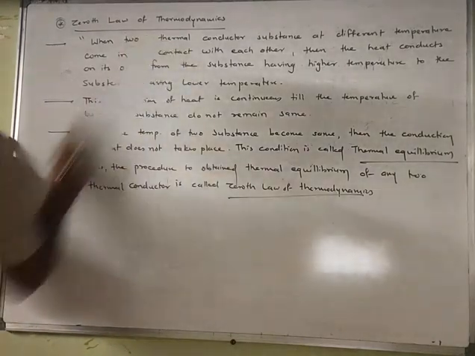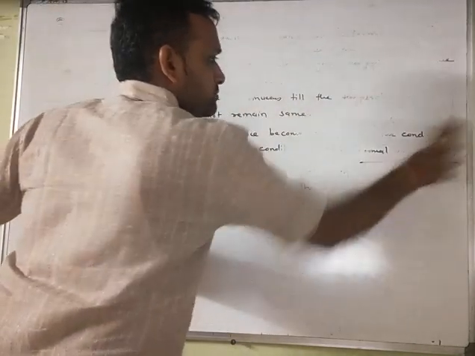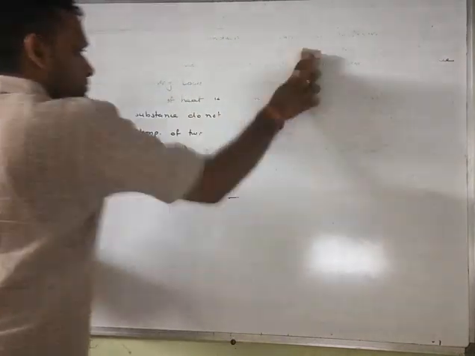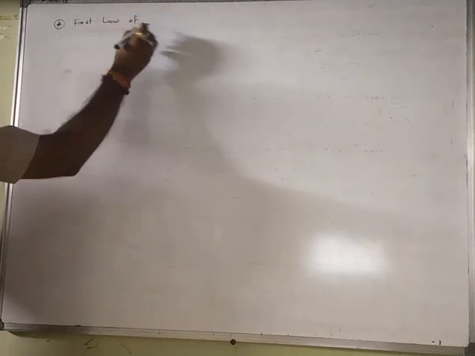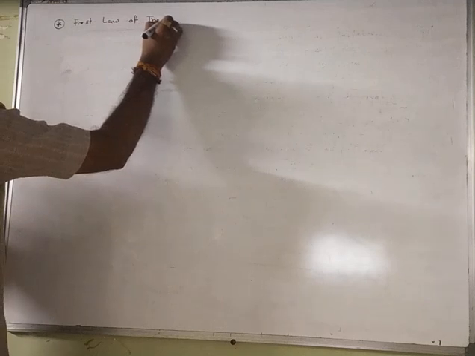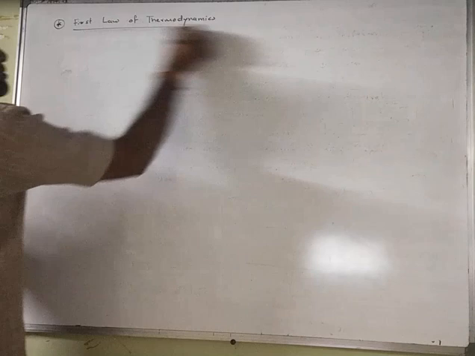Now let us discuss about the first law of thermodynamics. First law of thermodynamics, right?